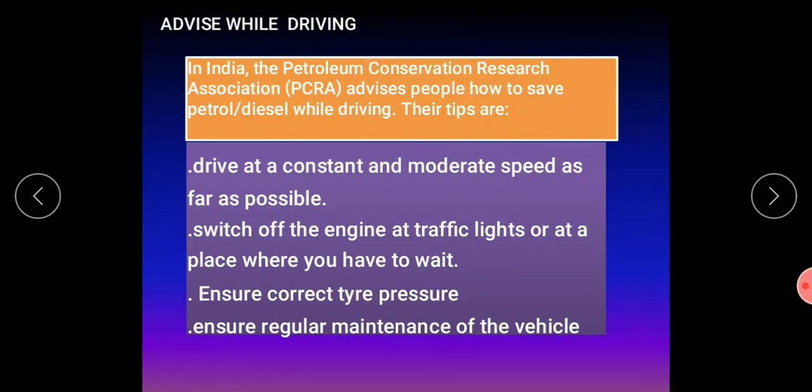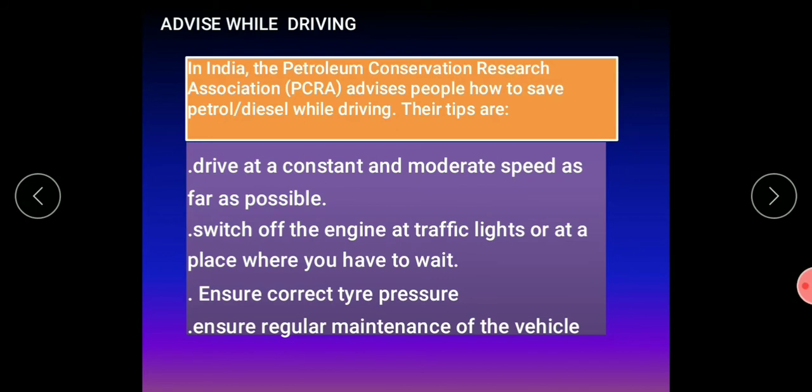Advice while driving. Coal and petroleum, we came to know, are exhaustible natural resources. You have to take care of them. You have to conserve them for your future generations. So in India, the Petroleum Conservation Research Association, that is PCRA, advises people how to save petrol or diesel while driving. The tips are given here.